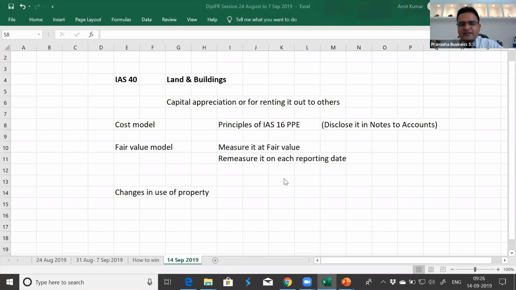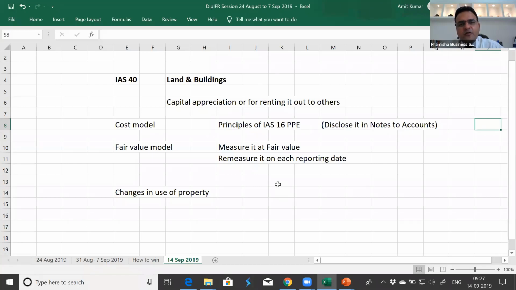Isn't it interesting? How the standards have been developed and what has been kept in mind. So when we are moving to a new standard, it's not just the fairer presentation, it's also the compliance cost, which has been debated, like if we move into this standard, if we choose one choice over another, there is a compliance cost related to it as well. Like cost model is easier to comply than revaluation model. Cost model is easier to comply than fair value model. The fair value model and revaluation model demand extra additional cost.